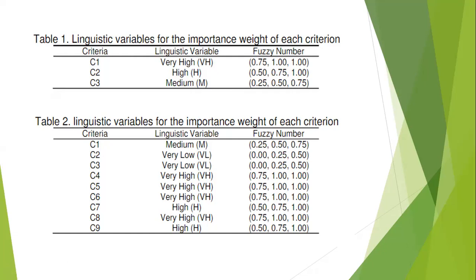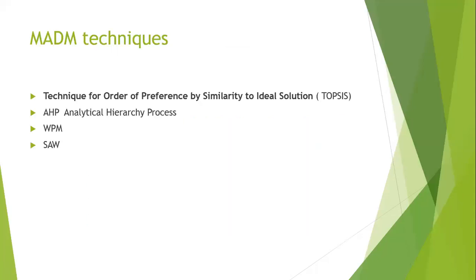After fuzzifying, the first step is setting up the attributes. The second step is deciding on linguistic variables. The next step is to find which method is suitable. Which method? Multi-attribute decision making techniques. Some of the multi-attribute or multi-criteria decision making techniques are TOPSIS, AHP, WPM, SAW.